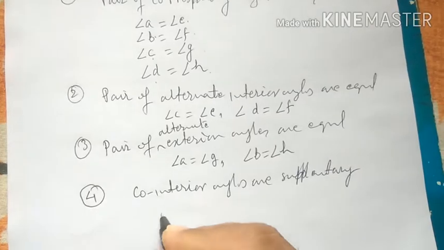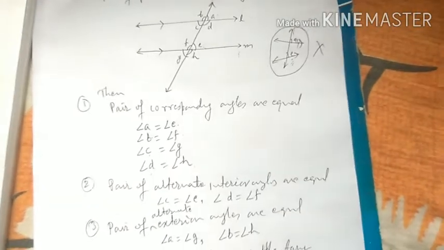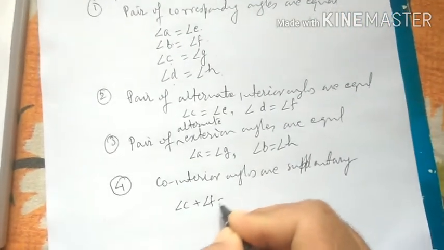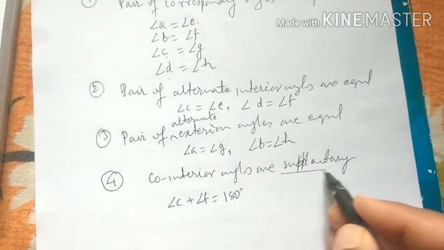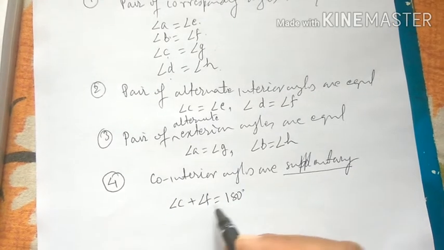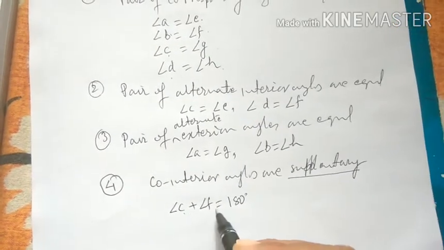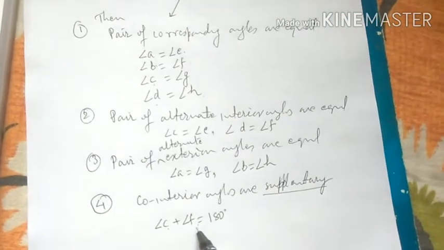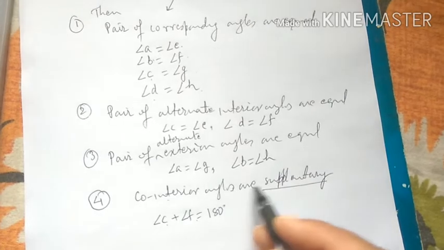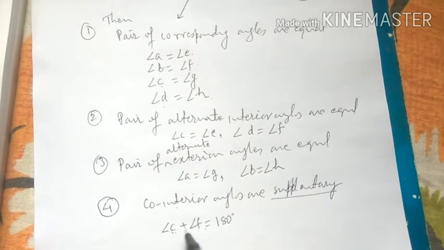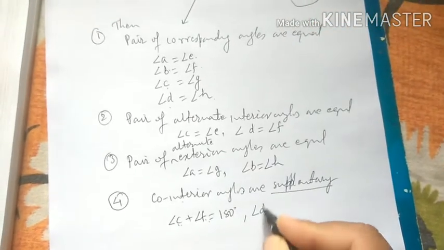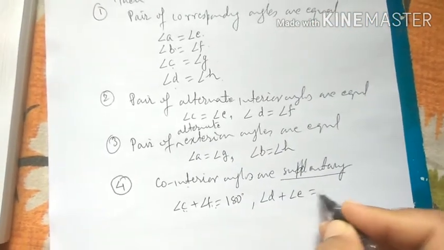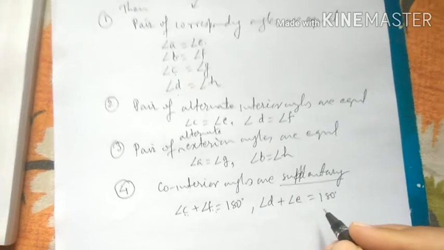So angle C plus angle F equals 180 degrees. As we know, when the sum of two angles is 180 degrees, they are called supplementary. So here angle C and angle F are co-interior angles, and according to the rule, co-interior angles are supplementary. So angle C plus angle F must be equal to 180 degrees. Now angle D and angle E are also co-interior angles. So here the sum is 180 degrees.